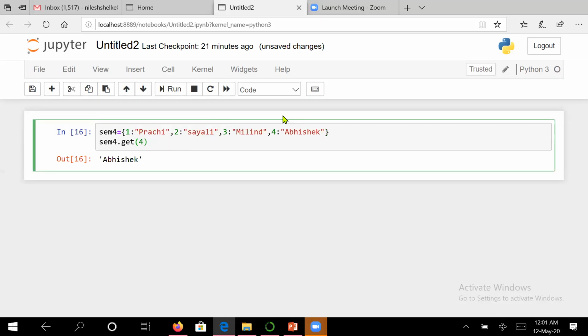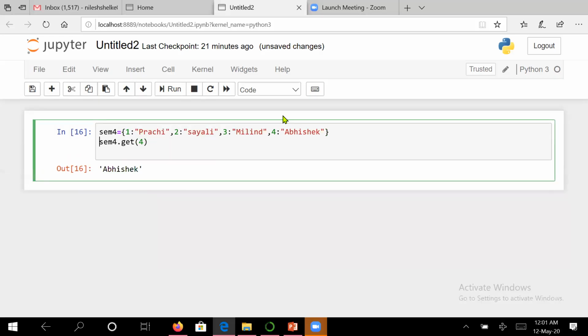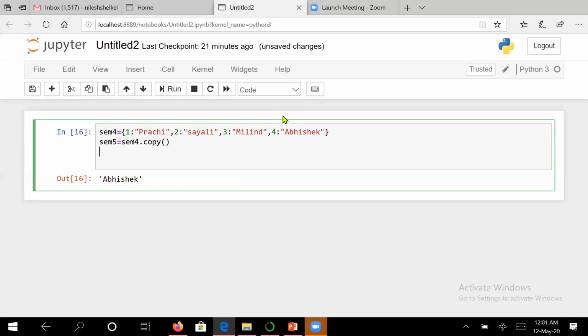Now suppose you want to copy the dictionary. You can even copy the dictionary. Suppose I say semester 5. Now this semester 4 will be promoted to semester 5. So directly you can say sem4 copy. This way it will copy, and let us print semester 5. So you can see here it is copied. All the elements have been copied. This is how the copy command works.